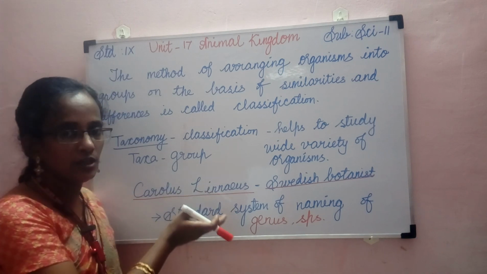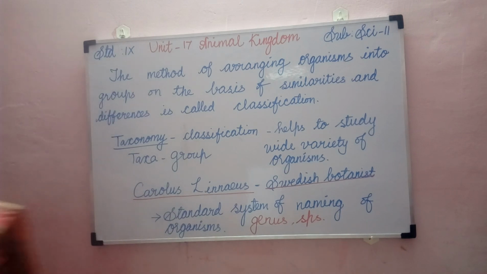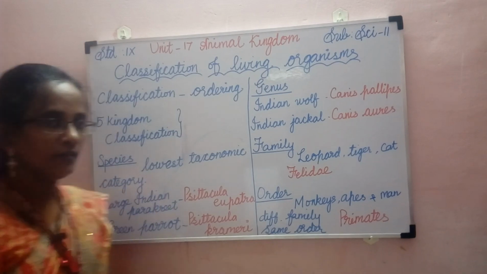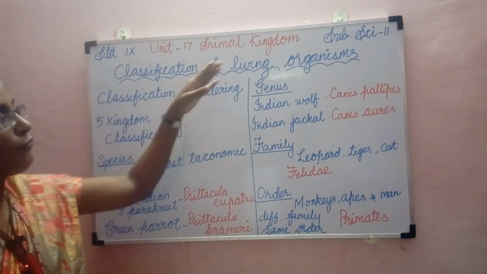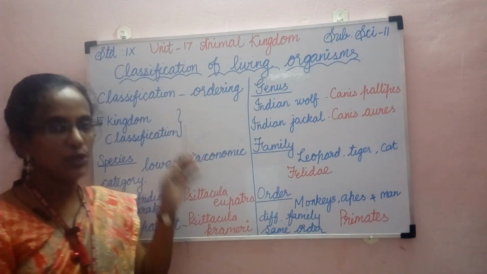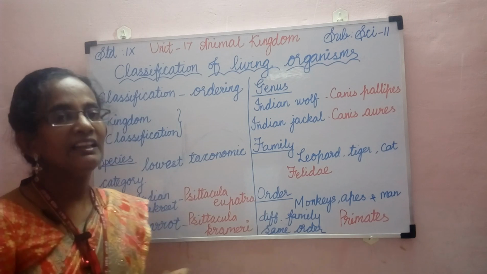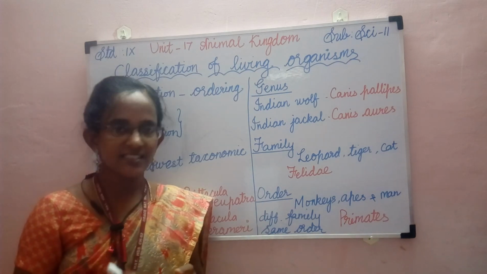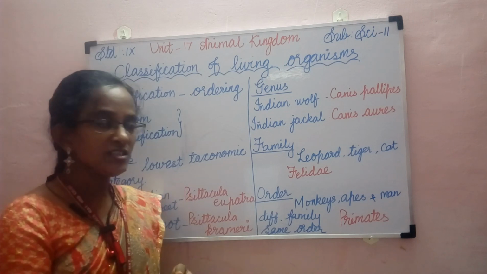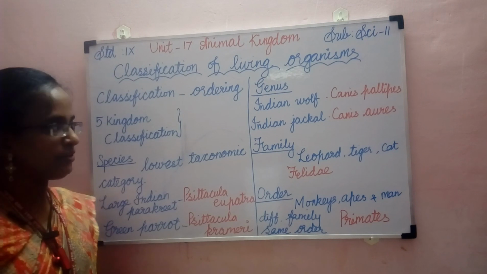So let's enter into the subject now with the classification of living organisms. Classification of organisms is nothing but ordering the organisms into different groups on the basis of their similarities, dissimilarities and relationships. Last year, you learnt about the 5 kingdom classification.